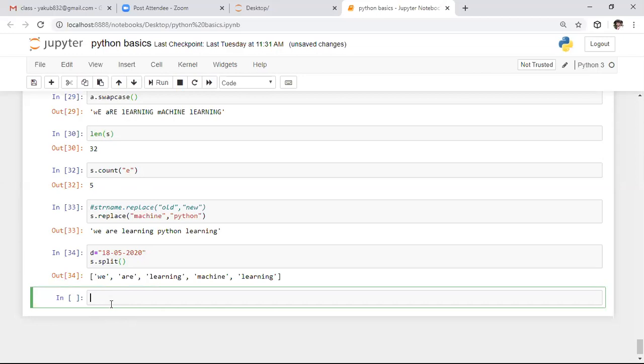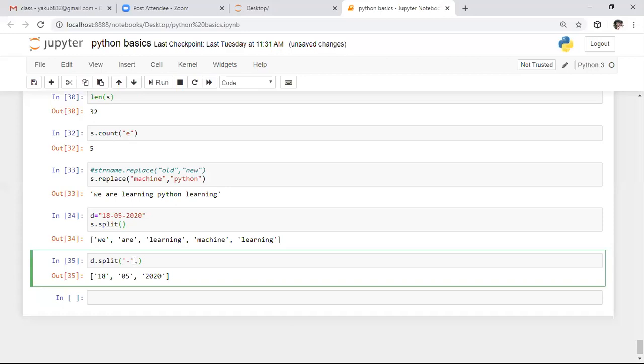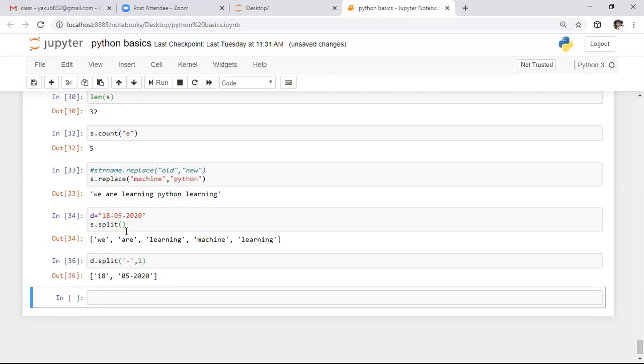To make this clear, I'm taking one more example. Here I define the string with today's date. Instead of splitting by space, I want to split this string using a hyphen. Whenever this character occurs, the string will be split and it will return the output. We can perform customized splitting also, which means we can specify the number of splits. I want to split only one time whenever this character occurs. If we execute this, it will split the string only one time.